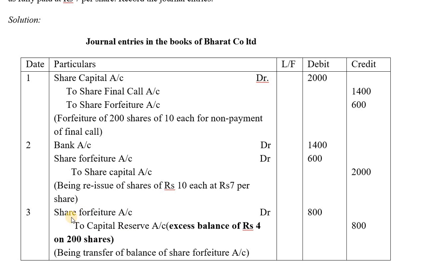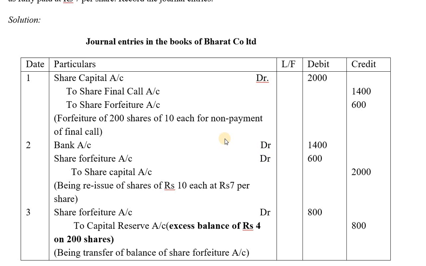So the journal entry will be share forfeiture account debit to capital reserve account, excess balance of rupees 4 on 200 shares. How did you get this excess balance of rupees 4? As I already explained with the question, from Mr. Ram, they have collected already 7 rupees from the beginning up to first call stage. Now again they're reissuing it at 7 rupees.